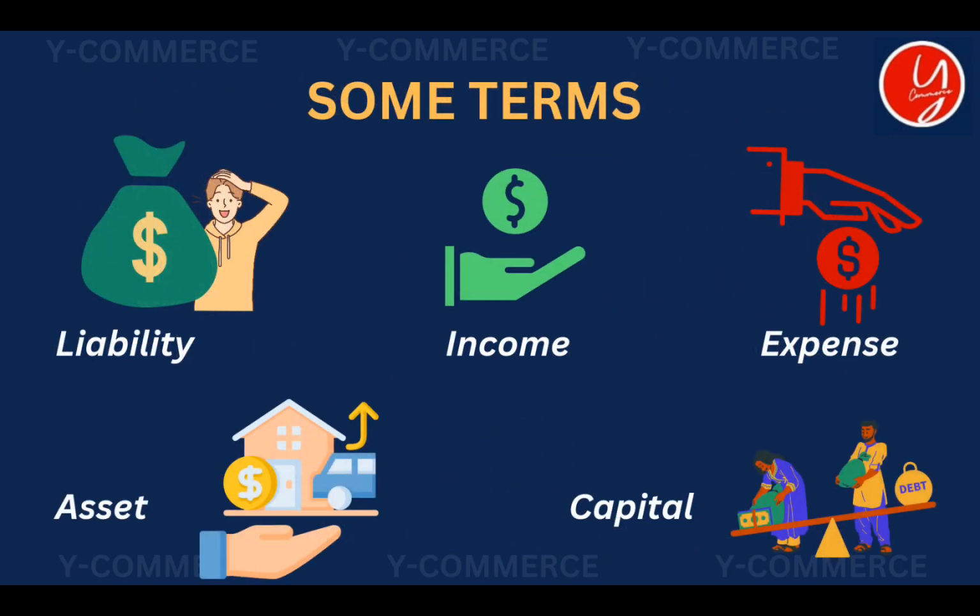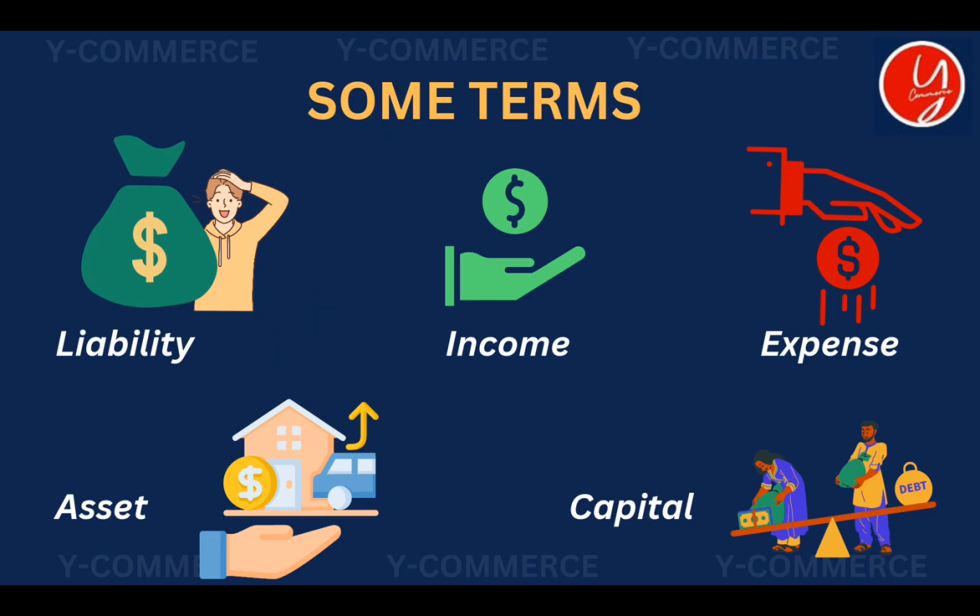Now we have some terms. I hope everybody knows what all these terms mean. What is liability? Liability means, as we have told before, money or money's worth that the business has to pay to someone. The business owes to someone, like our creditors, like our bank loans, or something of a related nature. They are called liabilities of the business.